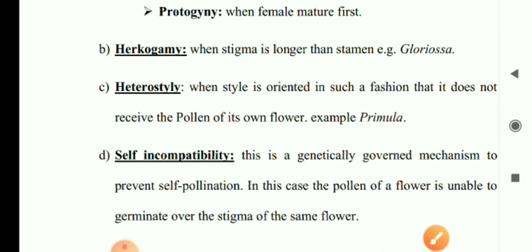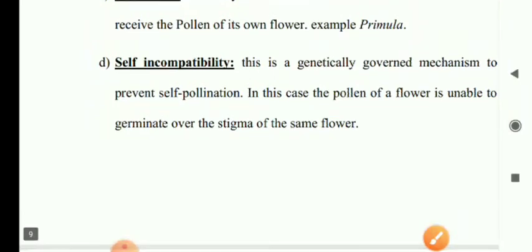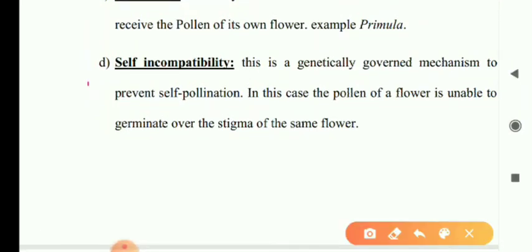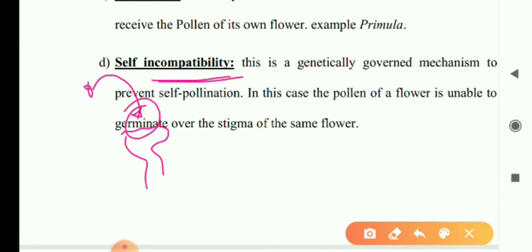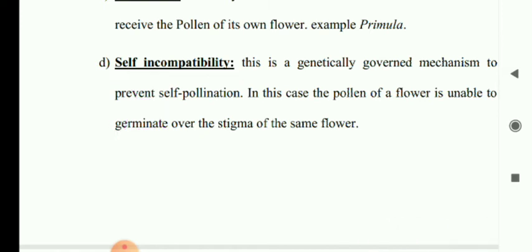Self-incompatibility, that means when pollen grains reach the stigma of the same flower, that means when self-pollination occurs, they cannot germinate. Both are incompatible with each other, so it is called self-incompatibility.